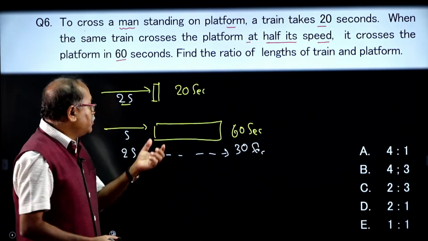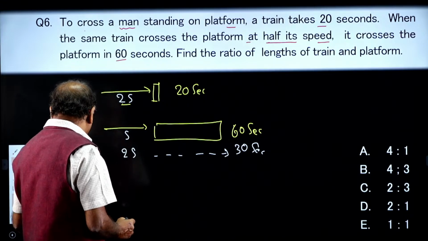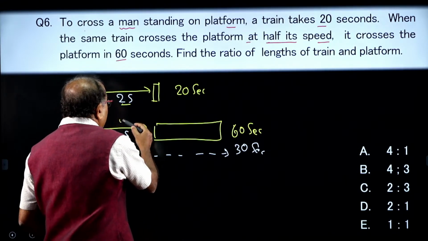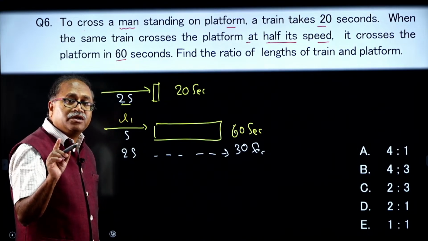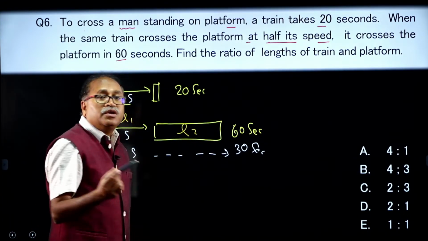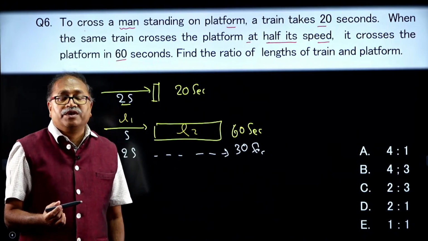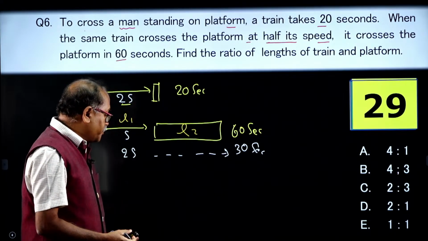You are asked to find the ratio of the length of the train and the platform. Let us consider the length of the train as L1 and the length of the platform as L2. Come on my dear friends, your time starts now.